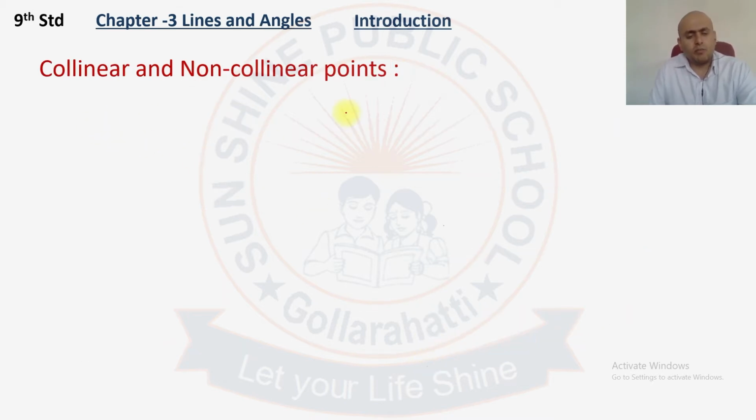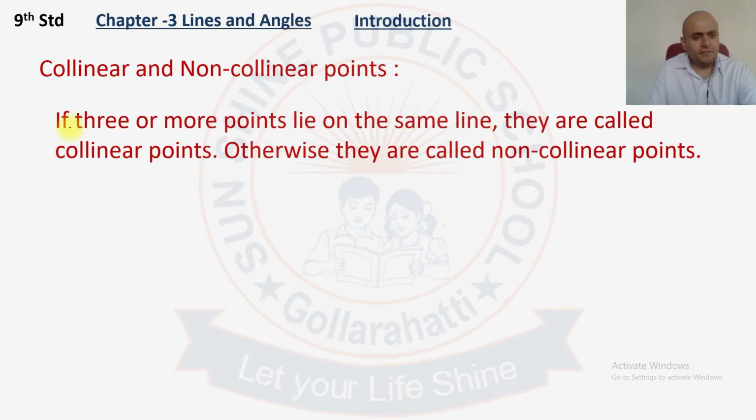Collinear and non-collinear points. Points are collinear if three or more points lie on the same line. If three or more points are on one line, they are called collinear points. Otherwise they are called non-collinear points. If the points do not lie on the same line, we call them non-collinear points.